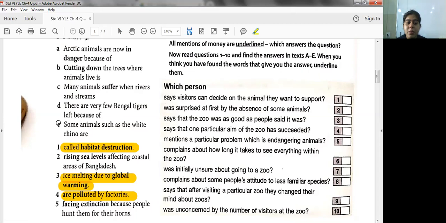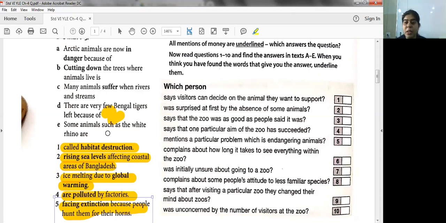D. There are very few Bengal tigers left because of, it is because of the rising sea levels which is affecting the coastal areas of Bangladesh. So it is number 2. And last, some animals such as white rhino are facing extinction because people hunt them for their horns. So it is number 5.